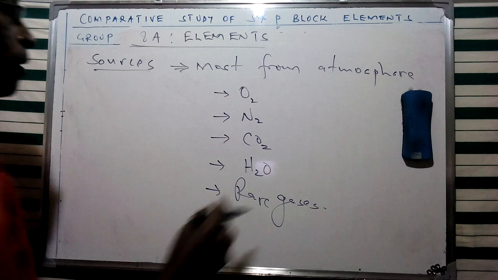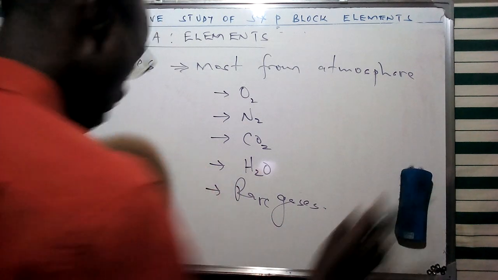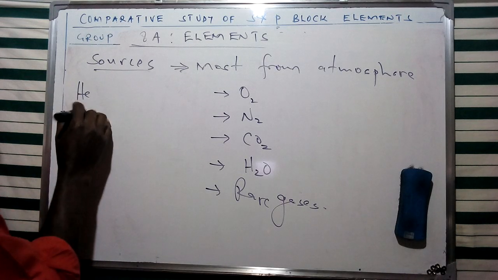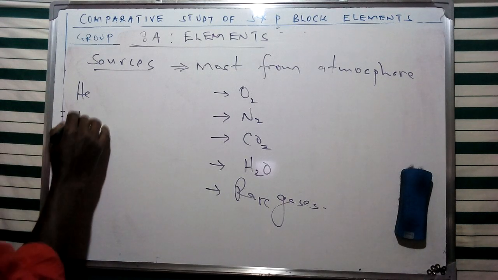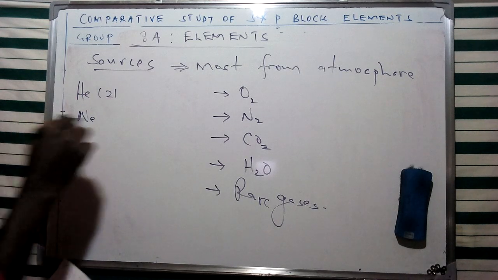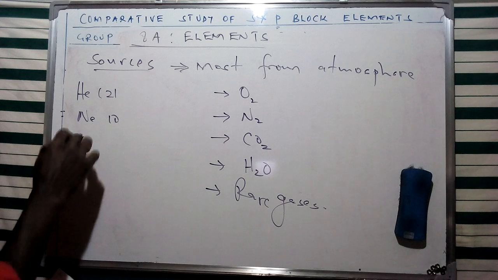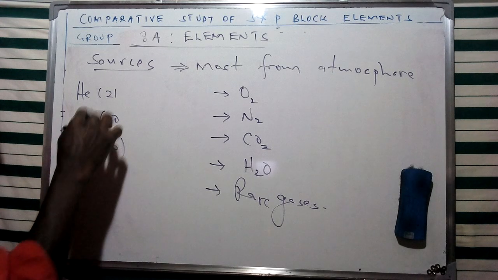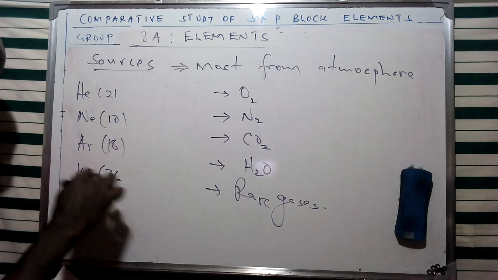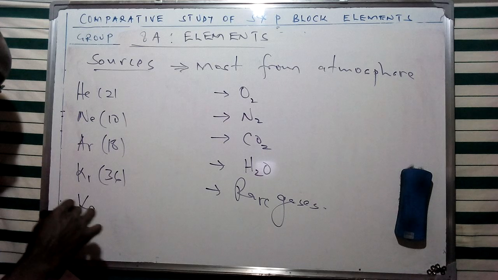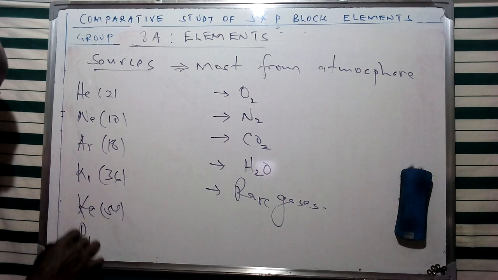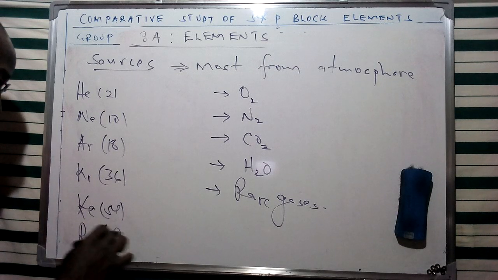Now, the main sources of the first element of this group, perhaps I can list them in terms of their atomic numbers. So we're going to have helium, neon, and then we shall have argon, 18, and then krypton, 36, xenon, 54, and then lastly we're going to have radon at 86.